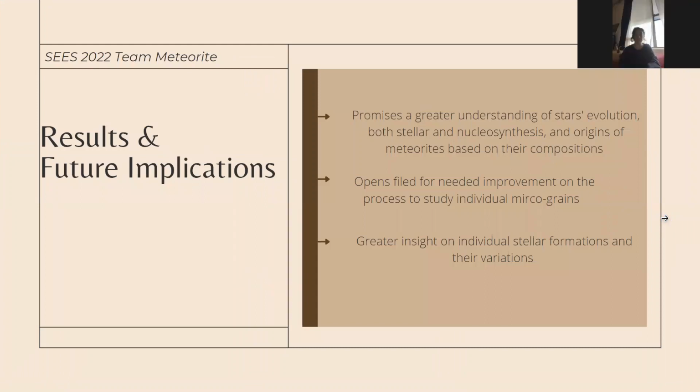The presolar grain field of study is providing optimistic results for the field of astrophysics. Further research promises a greater understanding of stars' evolution, both stellar and nuclear synthesis. Nuclear synthesis being the production of chemical elements from simple nuclei, commonly in stars. It similarly aids scientists' understanding of meteorites' origin based on the composition of those presolar grains and forms more accurate stellar formation and evolution models. An improvement on the process to study individual grains is needed because of the difficulty to analyze smaller grains. Studying singular grains provides more information on the individual stellar formation since the origin of all presolar grains heavily varies.